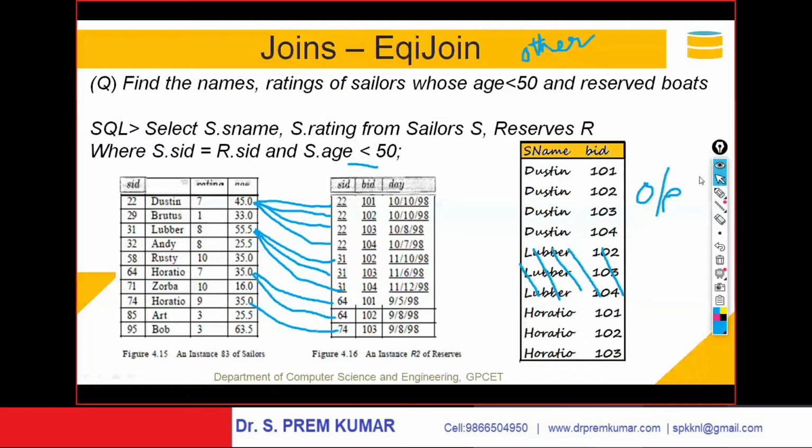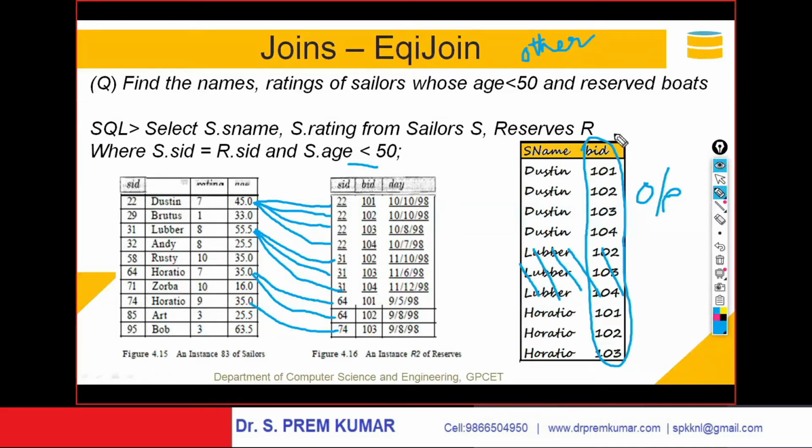Yes, it is not boat ID. In ratings, here we do one thing. Yeah, your finding is correct. Name and rating of sailors who reserved the boats. Then here, instead of boat ID, I should specify it as rating. You're perfect, I appreciate you.